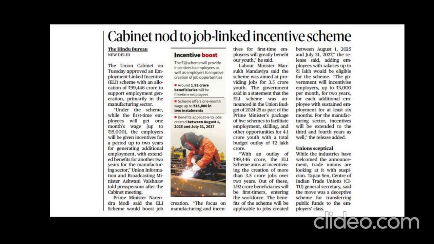Another important concern is the sustainability of the jobs. Since the scheme gives incentives for hiring for a minimum of just 6 months, there is a risk that the employers may terminate employees after the incentive period, as I have already told you earlier. That is also another important concern. So these are the advantages and challenges.